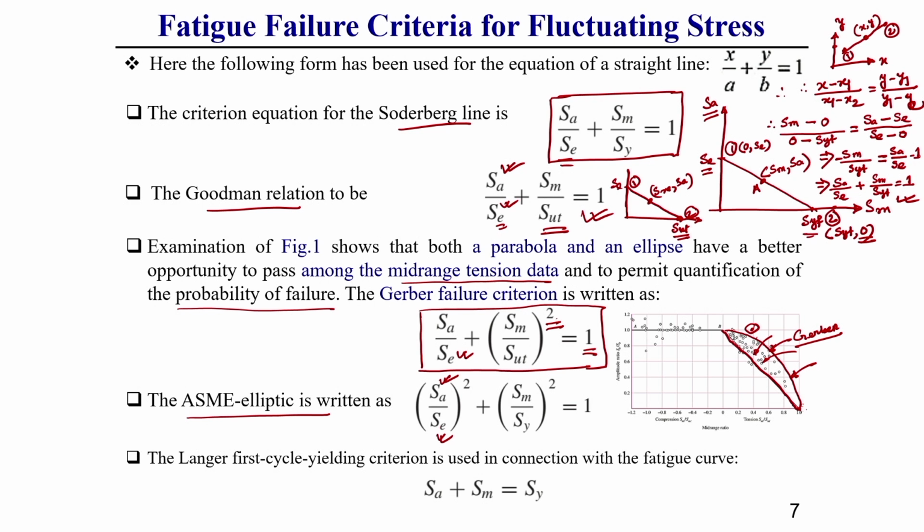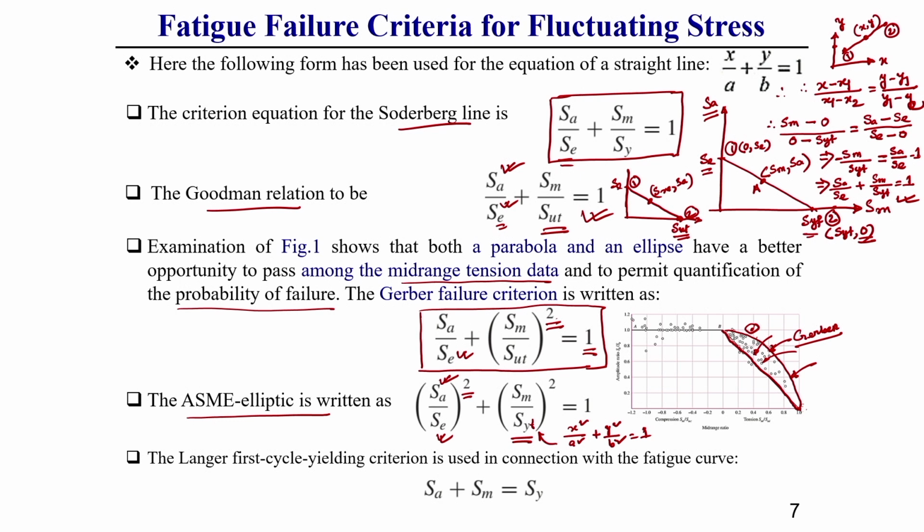As it is an elliptical line, we use SA by SE squared plus SM by S yield squared, which we use along the horizontal axis, because the elliptical equation is x squared by a squared plus y squared by b squared equal to 1, this you know, correct. Based on this, the ASME equation comes into the picture.